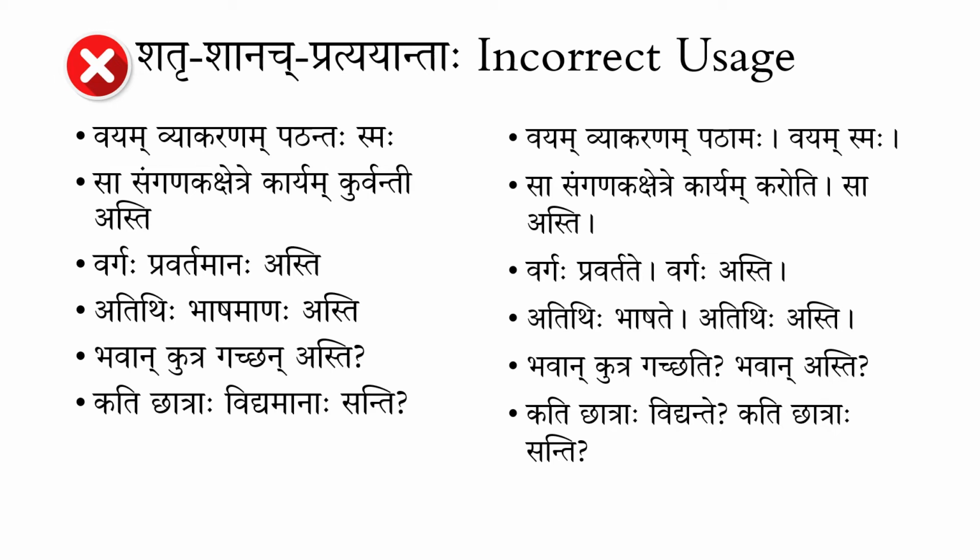Bhavan kutra gachan asti. These kinds of sentences we hear. But what exactly is happening here? Bhavan kutra gacchati is the first part, and bhavan asti is the second part, because gachan is the visheshanam for bhavan, and asti is a second kriya padam here. So if you break it down, bhavan kutra gacchati is one part, so where are you going? And bhavan asti, you are. So this again doesn't make sense, the second sentence.